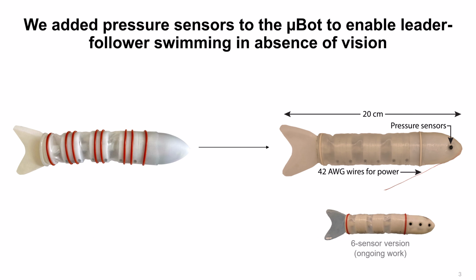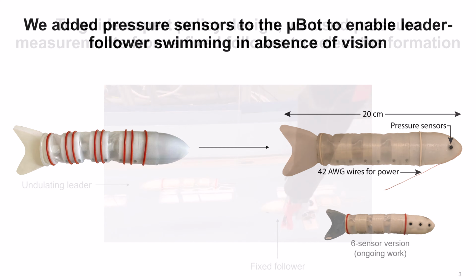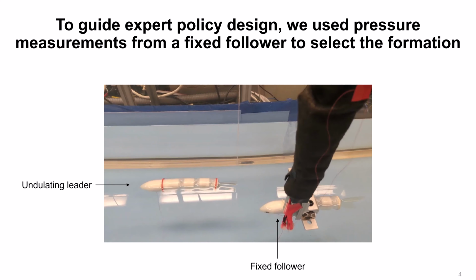To enable the µBot to sense the flow, we added off-the-shelf pressure sensors, one on each side of the µBot's head. And to train the follower µBot to use this pressure data, we used imitation learning. First, we needed to find a good swimming formation.